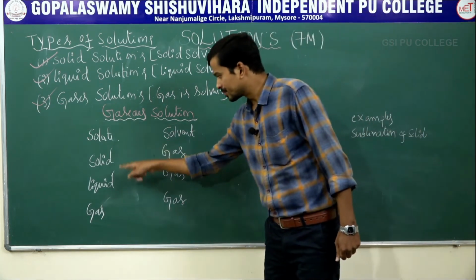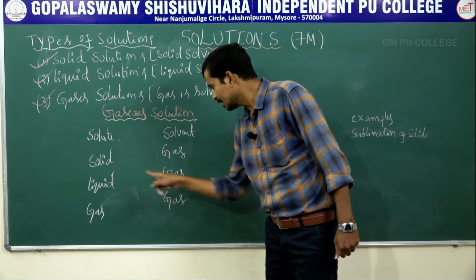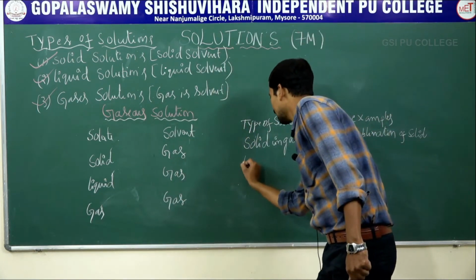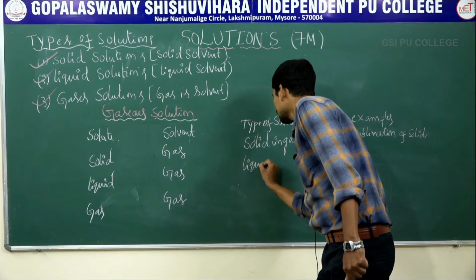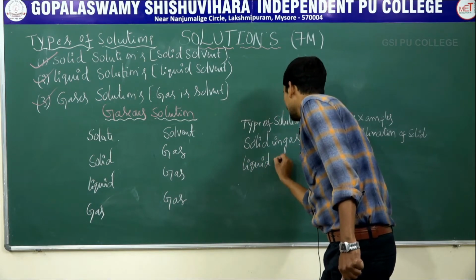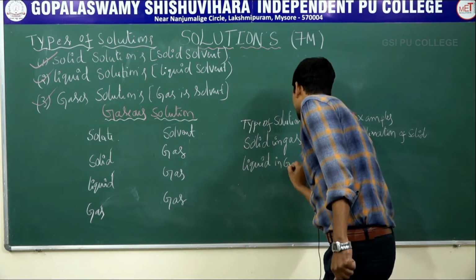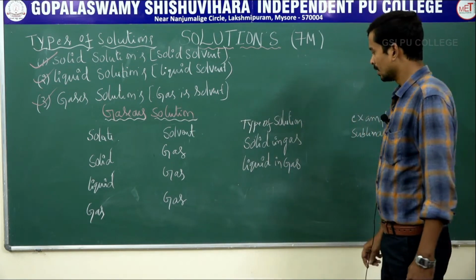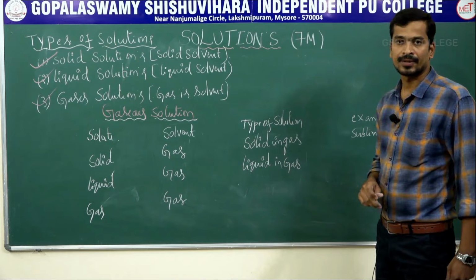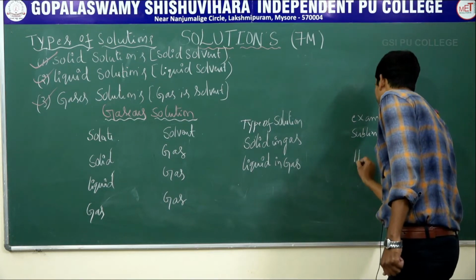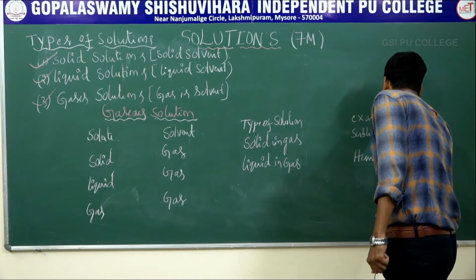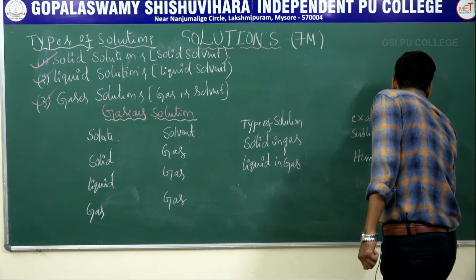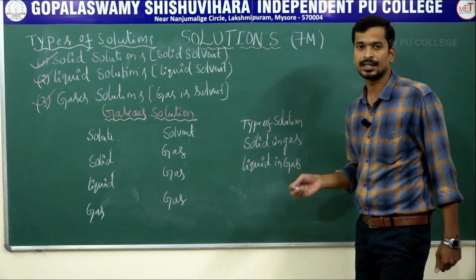Next, if the solute is liquid and the solvent is gas, the type of solution is liquid in gas. An example is humidity in air, or moisture in air.